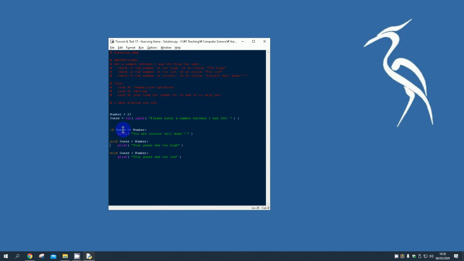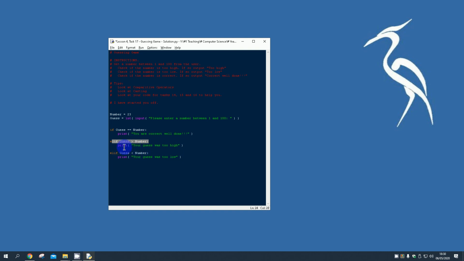If my guess is equal to my number, bear in mind that number is equal to 23, so if whatever's stored in guess is equal to whatever's stored in number, print, you are correct, well done. If that isn't true, it's going to go down and check this. Was my guess greater than whatever's stored in number? If that's true, my guess had to be too high, so it prints out your guess is too high. And if it wasn't correct and wasn't too high, here I've got elif guess is less than number, and it prints out your guess was too low.